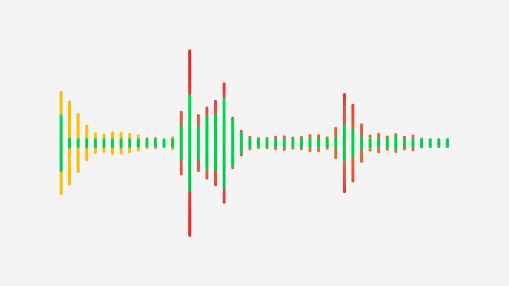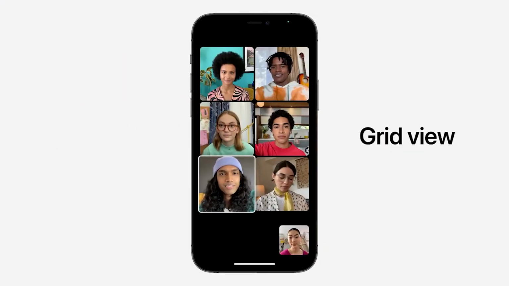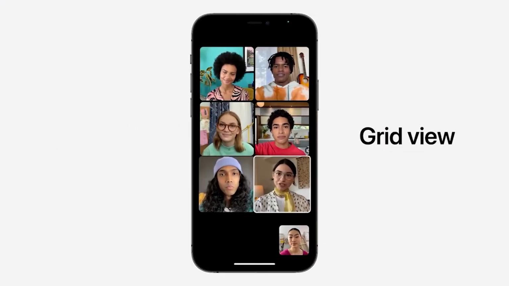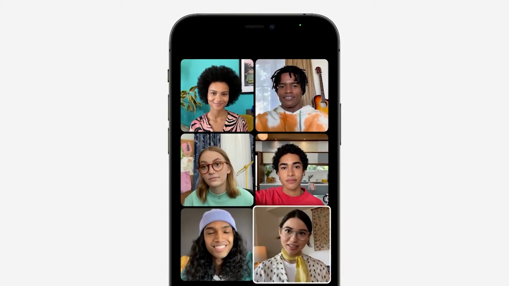FaceTime gets a lot of additional features in the new iOS 15. Starting with the spatial audio feature, which is a 3D sound format, it makes sure that your video calls look more natural. With this feature, it will become easy to determine who is speaking in a group call by making the audio seem to come from the person's portrait currently talking. In addition to this, voice isolation improvements will help cut background noise, while a wide spectrum audio mode will also be available. Then comes the grid view feature that will show every attendee in a large size style format so that you can keep track of the person who is actually speaking.